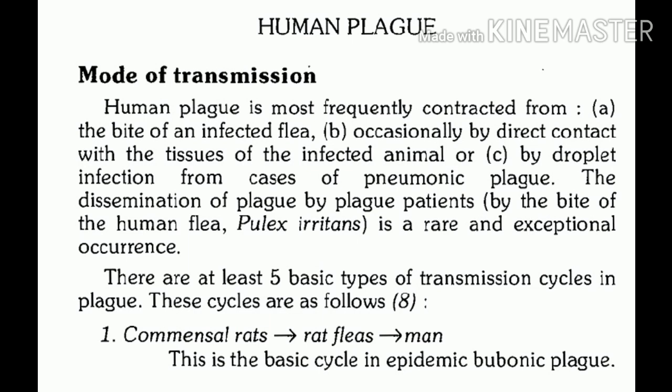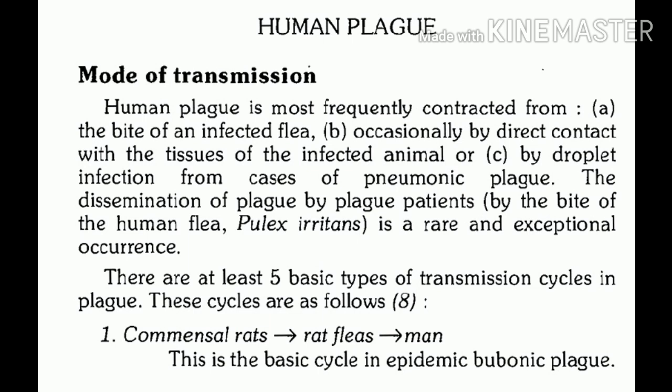As we said, this infected rat flea can be Xenopsylla cheopis, Xenopsylla astia, or Xenopsylla brasiliensis. Or sometimes people may have direct contact with infected animals or with infected animal tissues. So this direct contact can also transmit plague to humans.